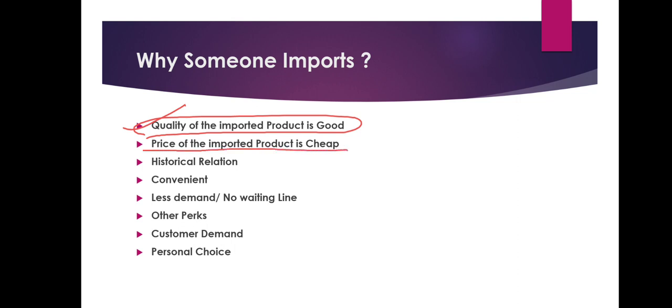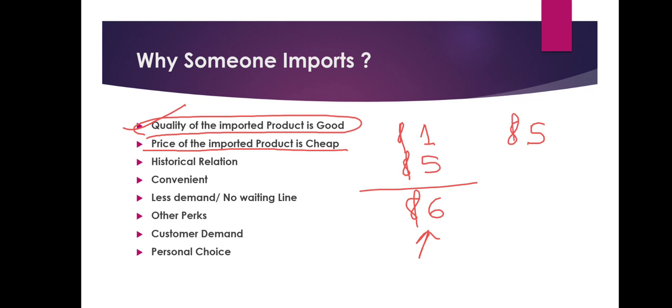The price of the imported product is cheap. For example, he imported it for $1, kept a profit margin of $5, and the final price is $6, and the customer will get this burger at $6. But what is the local case? The local bread seller was selling it to him at $5. He'll keep the margin as $5. Now $10 is the final price of the burger, and the customer will get this burger at $10.